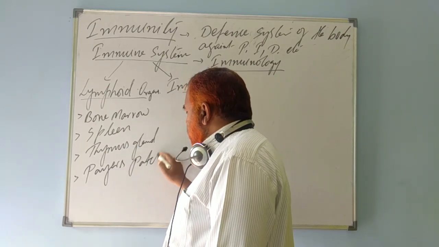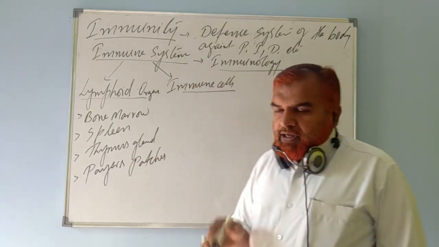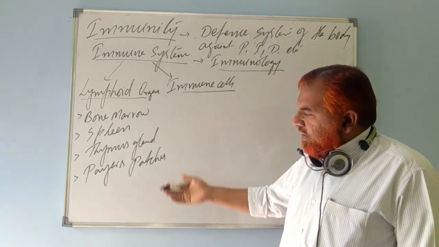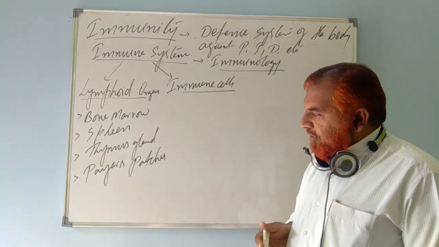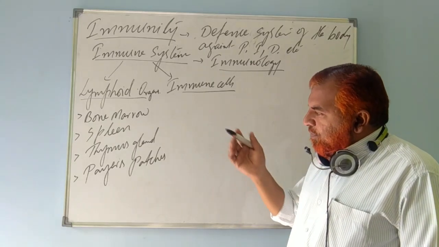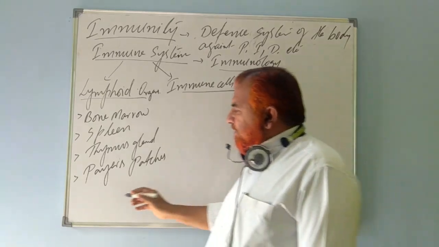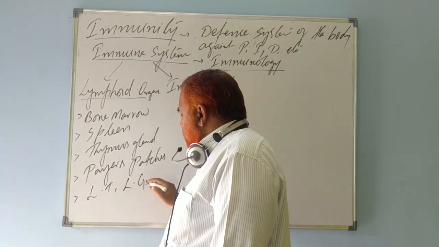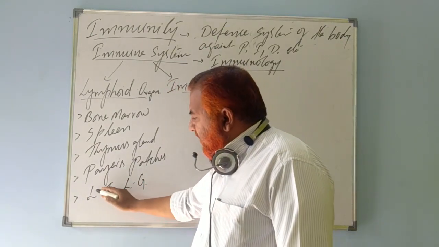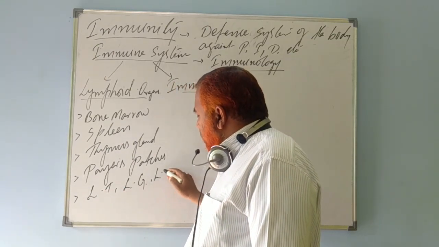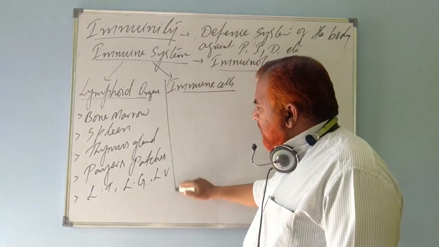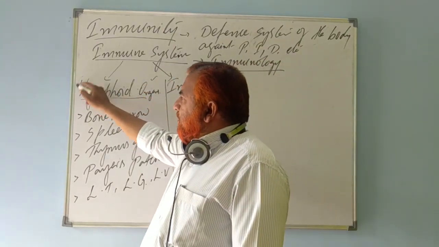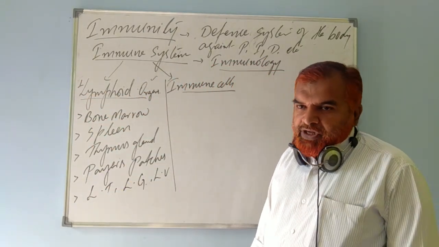Peyer's patches. If you remember very well, I have discussed this point in the digestion chapter because they come in the small intestine. Peyer's patches, thymus gland, spleen, bone marrow. Apart from that, lymphatic tissue, lymphatic glands, lymphatic vessels, lymph vessels. All these come under the main part of the immune system. That is nothing but lymphoid organs.